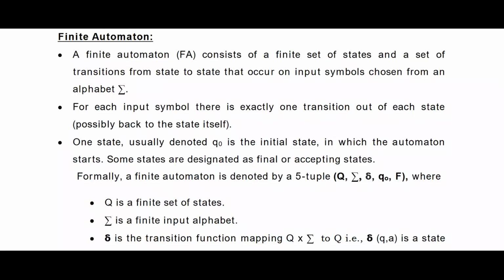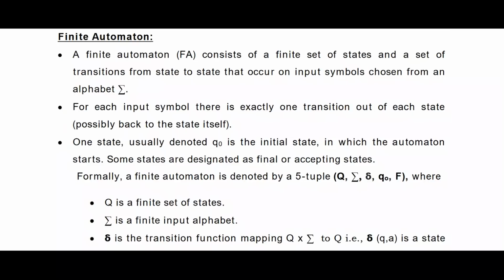Before that, why is it finite? Always you have a finite set of states. You will never have an infinite set of states. That means you will have a limited number of states, either 10, 20, 5, 6, whatever it may be. The states are countable. That means they are finite.